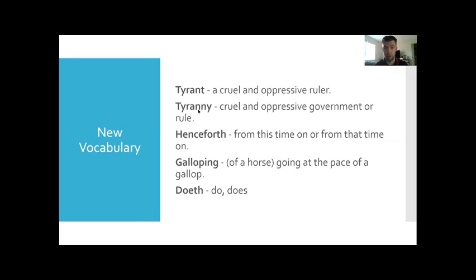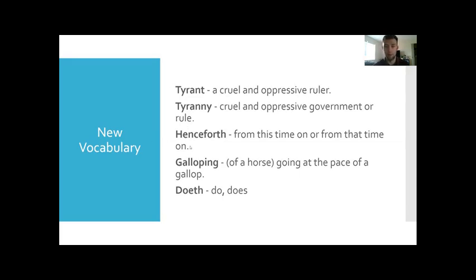And so from the story as well, there is tyranny, which clearly is very similar to the word tyrant. So tyranny is cruel and oppressive government or rule. So just notice the difference there between tyrant talking about a person and tyranny talking about how that person kind of rules. The same word, it means very similar, but one's about the noun and the other is more about the general concept.